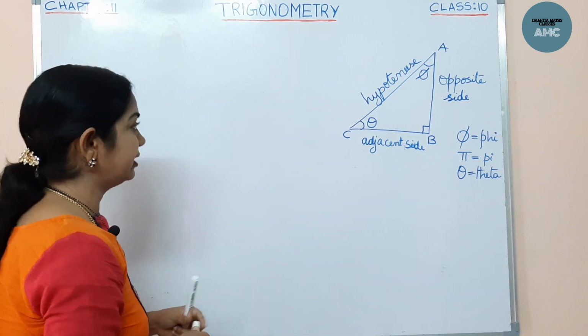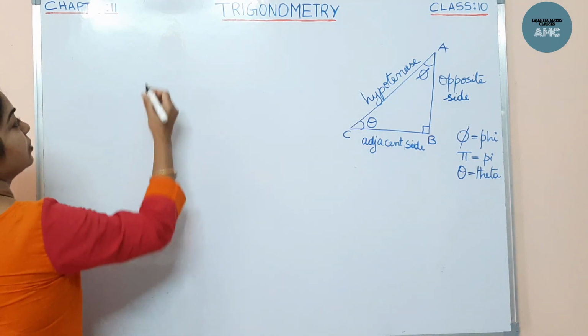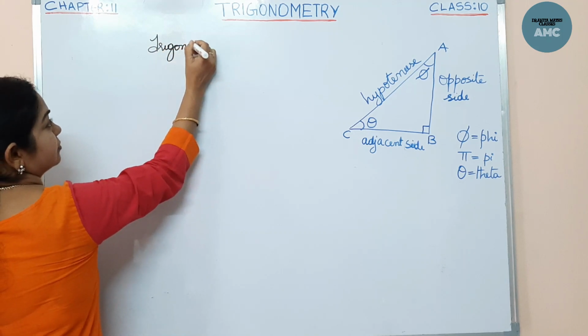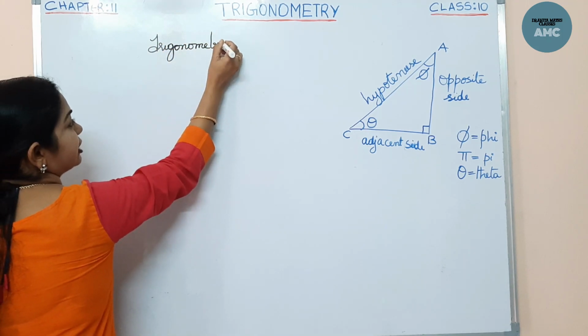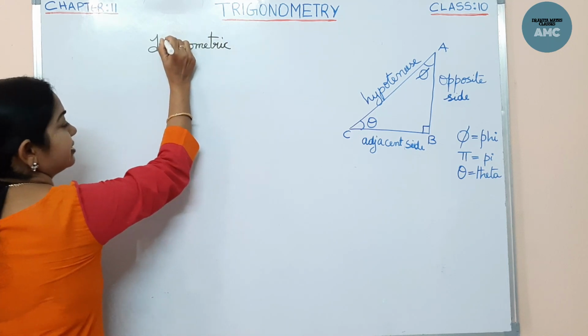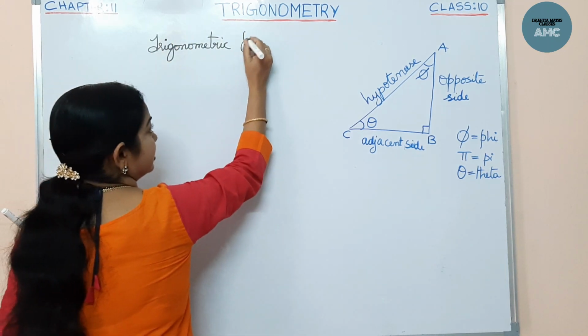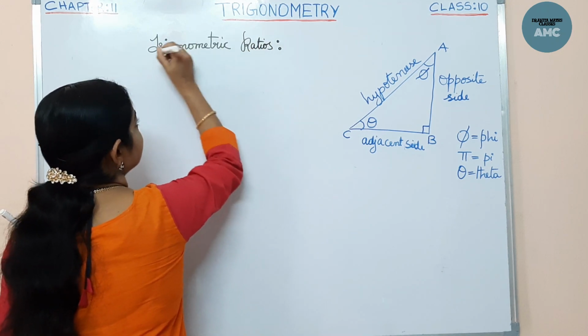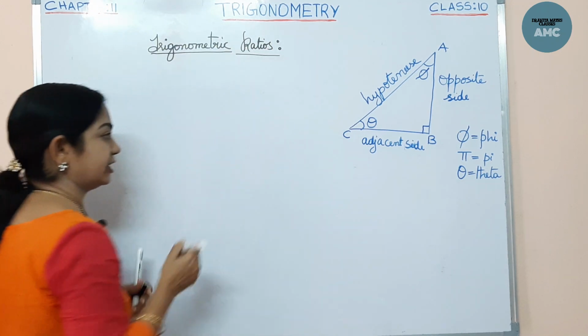Now let's start with the trigonometry ratios. The word ratio itself tells something by something, isn't it? A division, right? But here we are following the trigonometric ratios.